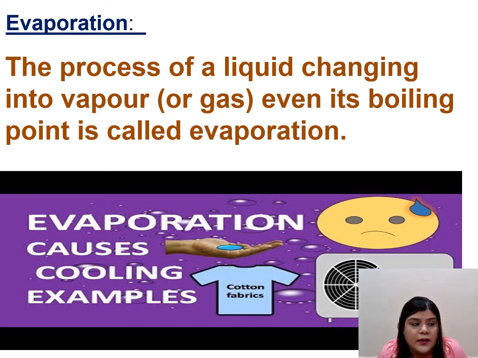If you clean the floor, the floor also dries up quickly. Why? Because of evaporation. You can even take the example of sanitizer, which we use a lot nowadays. We put sanitizer on our hands and it goes away, because it undergoes evaporation, and it gives a cooling sensation also.